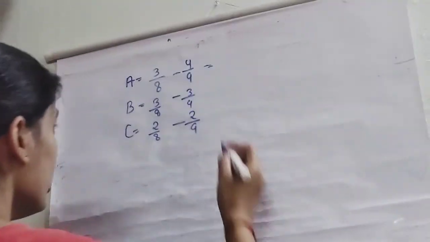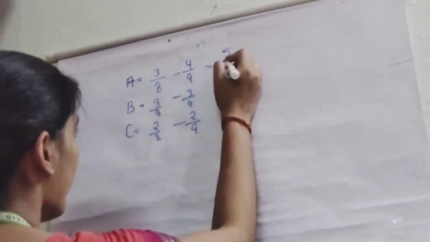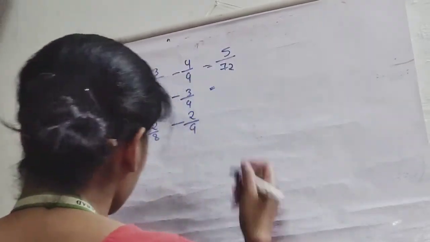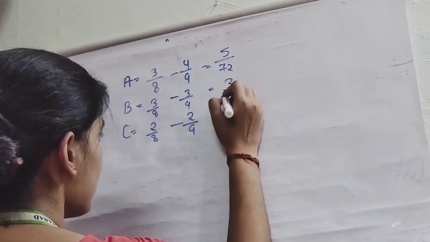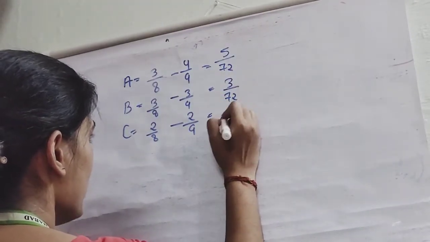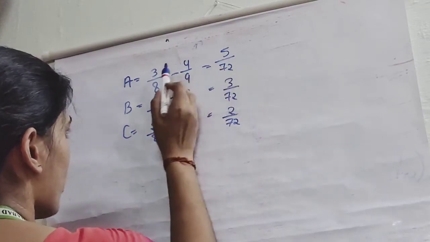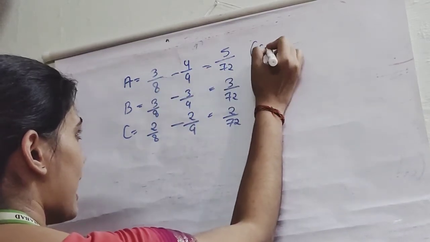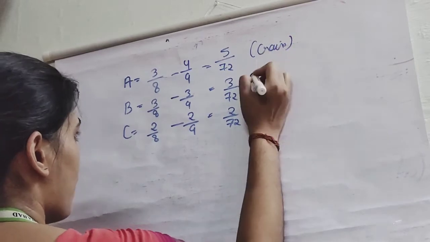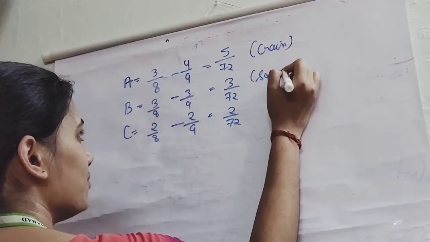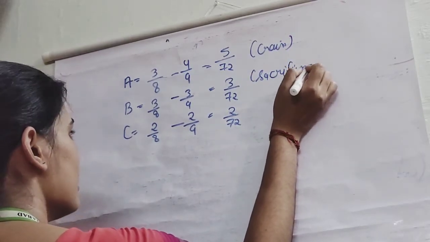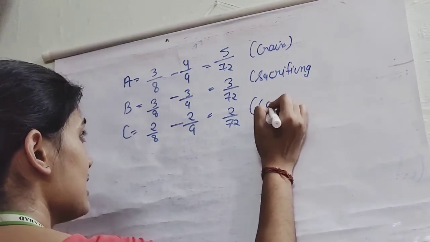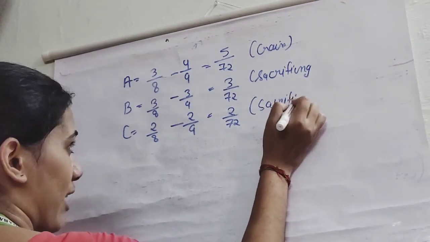So what we will do? It will come to 5/72, this will be 3/72 and this will be 2/72. So this is coming in the minus. It means A is gaining, B is sacrificing and C is also sacrificing.